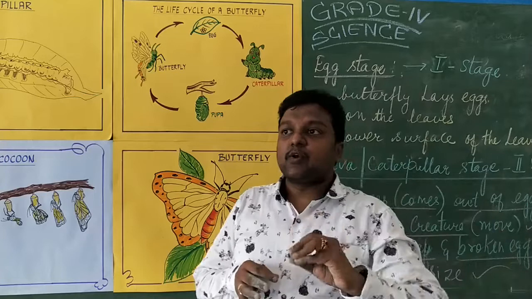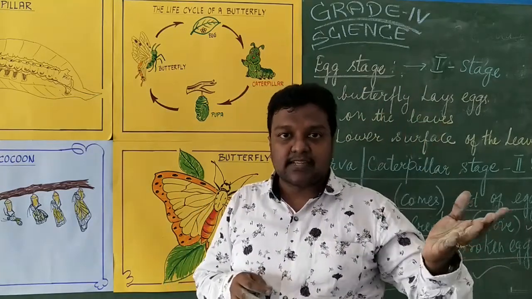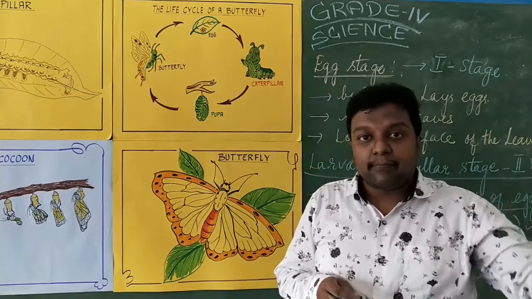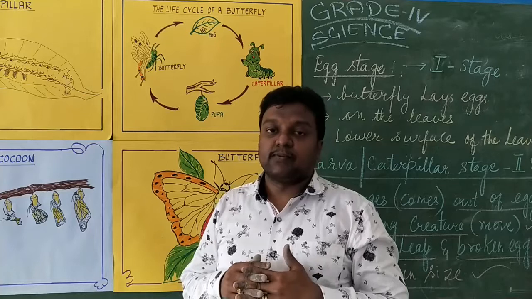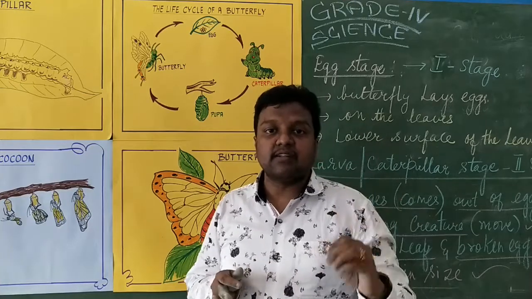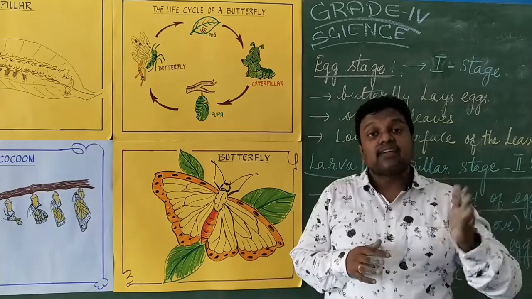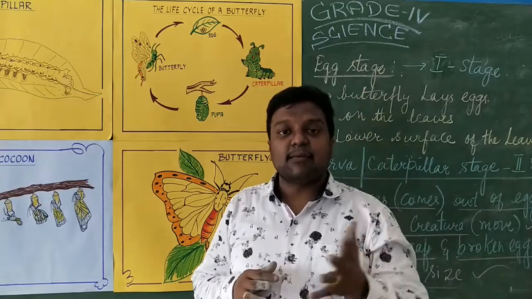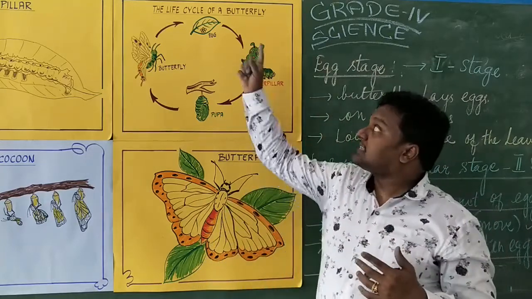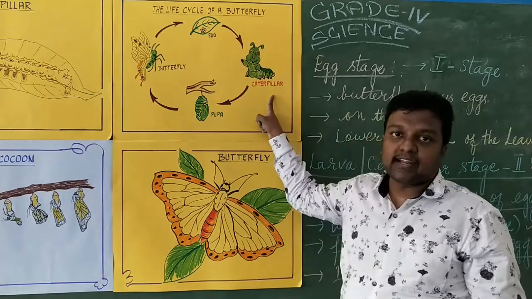So the egg has to undergo various developmental stages. It has to grow, and those developmental stages are called metamorphosis, isn't it? Oviparous animals will usually undergo metamorphosis because they have various developmental stages till they reach the adult stage. So now what has happened? The butterfly laid an egg. This egg develops into a caterpillar.